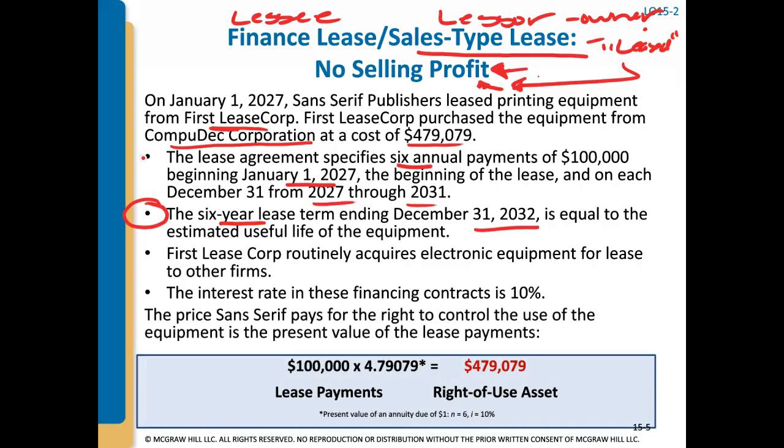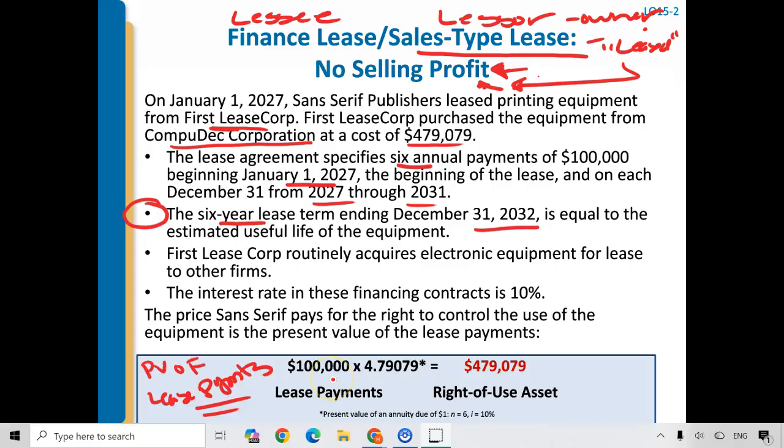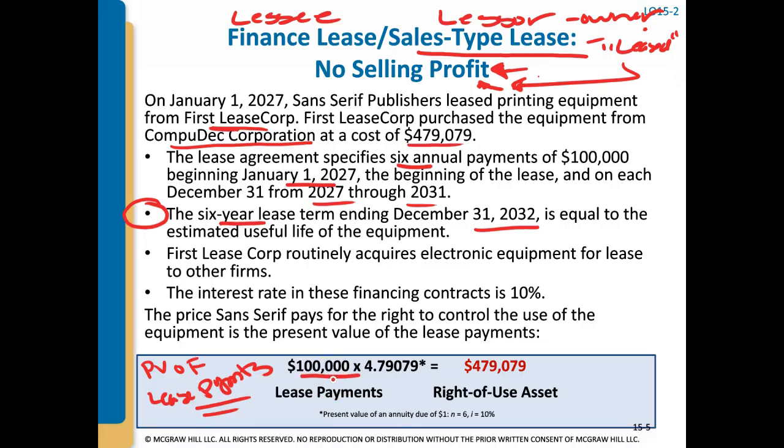So first, when we are going to account for a lease and we've determined it's a finance lease, we're going to look at the present value of the lease payments. We're told that the lease payments are $100,000 and that it's for 6 annual payments and the interest rate is 10%. So when you look at the present value of an annuity due, you're going to use n equals 6 because it's for 6 annual payments and interest is 10%, and that factor is 4.79079.